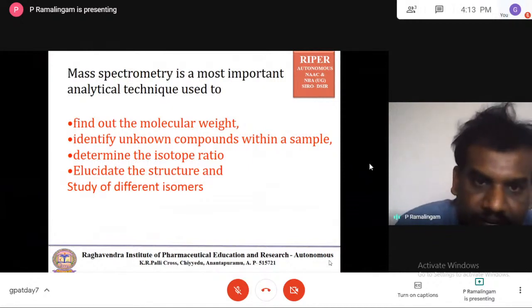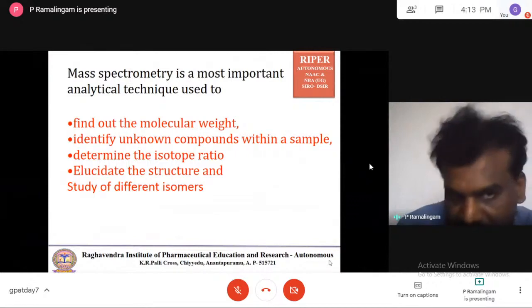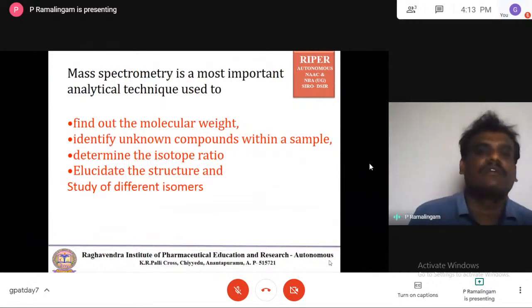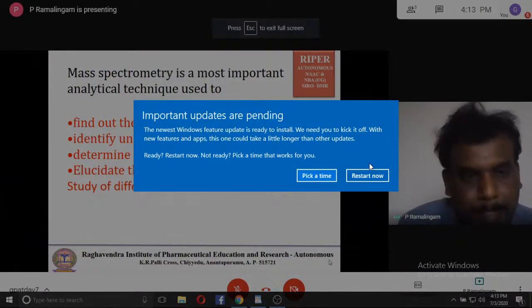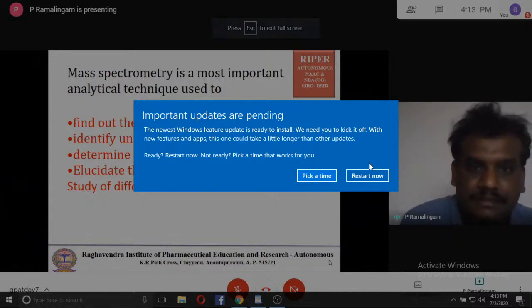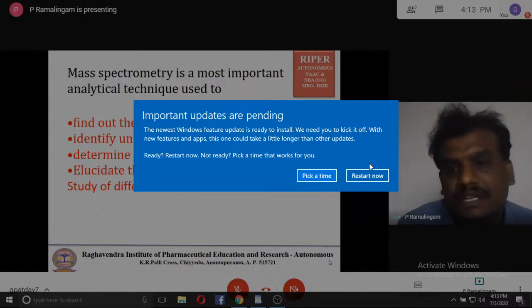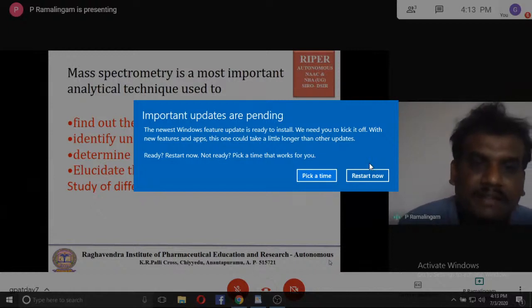Many of us, when we read it, always confine ourselves to only the first application, that is finding the molecular weight. But not only that, we also try to identify unknown compounds within a sample, determine the isotope ratio, and elucidate the structure and study of different isomers.